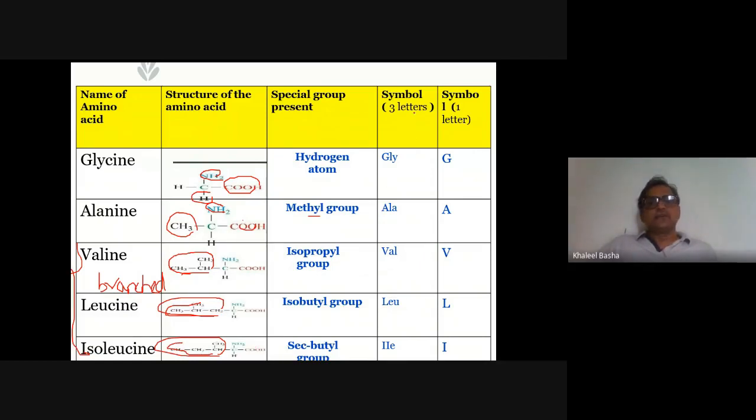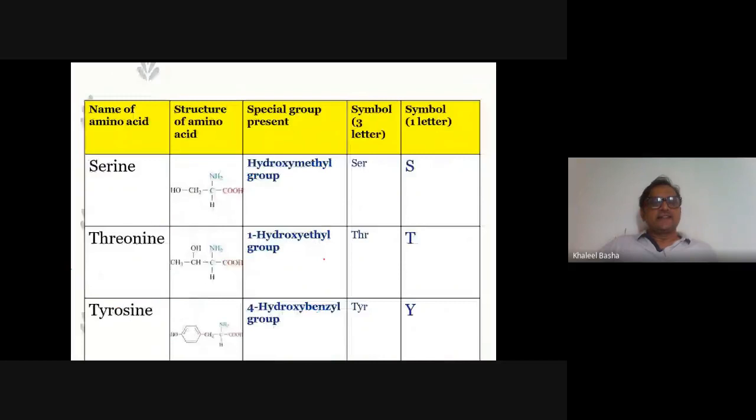So these are the simple symbols. They are glycine, alanine, valine, leucine, and the one-letter symbols are G, A, V, L. Next, we move to the amino acids with aliphatic side chains, which have this group in the side chain. And next is the amino acids containing hydroxyl group. So the first one is the amino acids containing aliphatic side chains, and the second one is amino acids containing hydroxyl group.